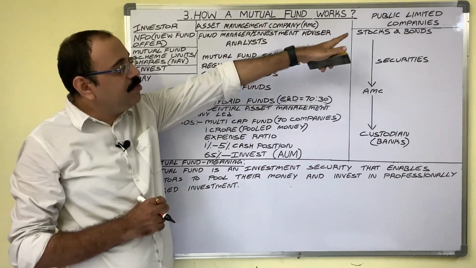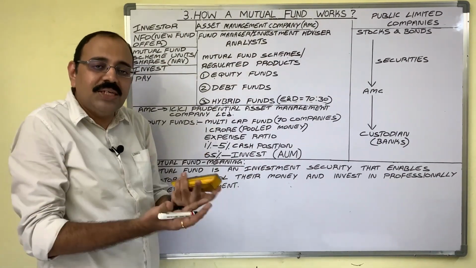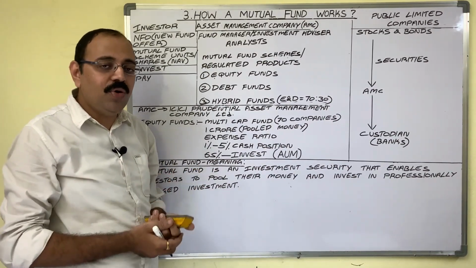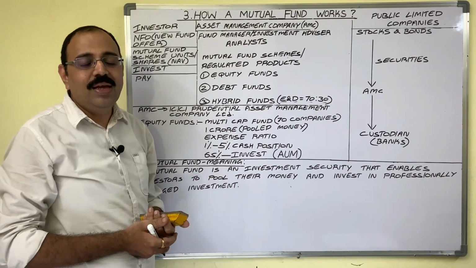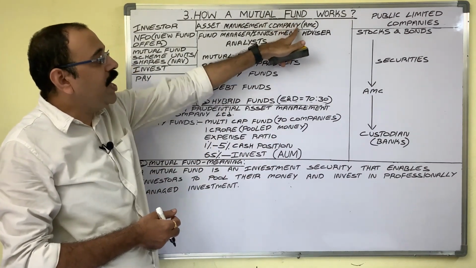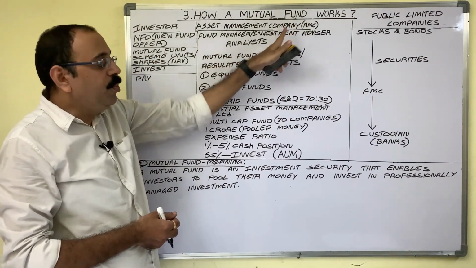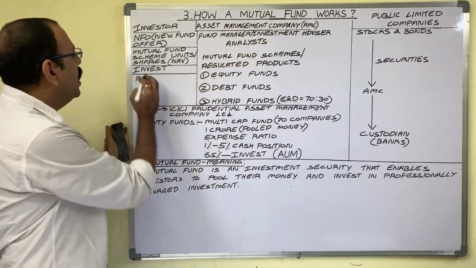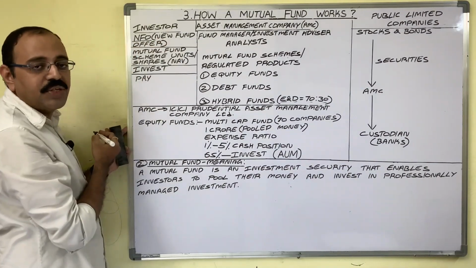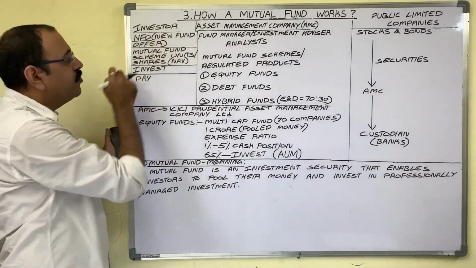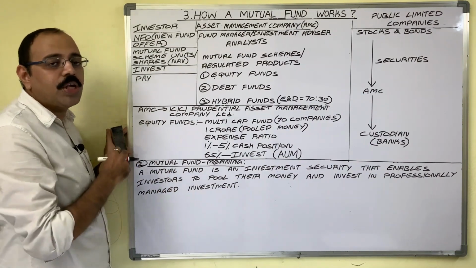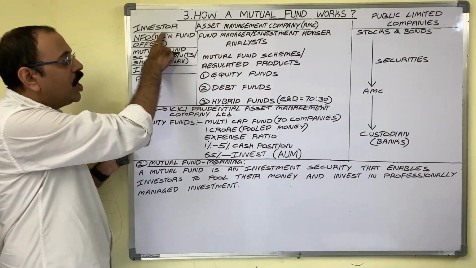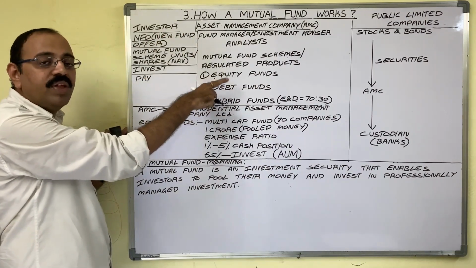Suppose a public limited company wants to sell its shares, debentures, then company issues IPO, initial public offer. In the same manner, when one AMC wants to sell mutual fund schemes to investors, AMC issues NFO, stands for new fund offer, along with one prospectus. By going through that prospectus, investor will come to know about the details of these schemes.